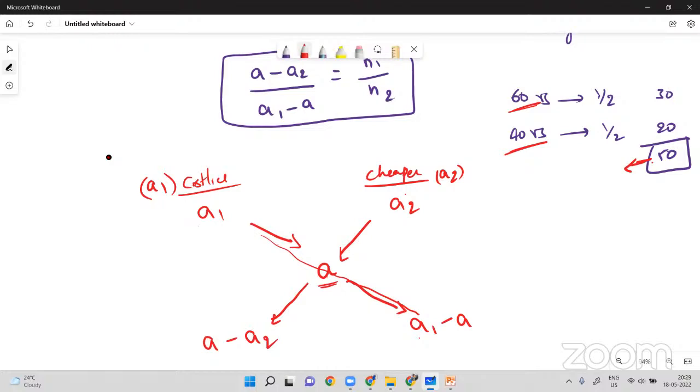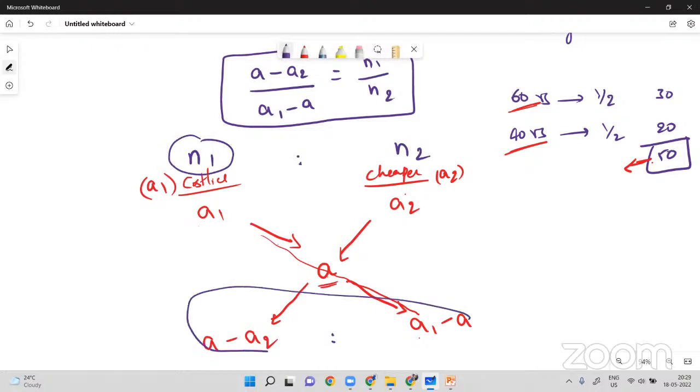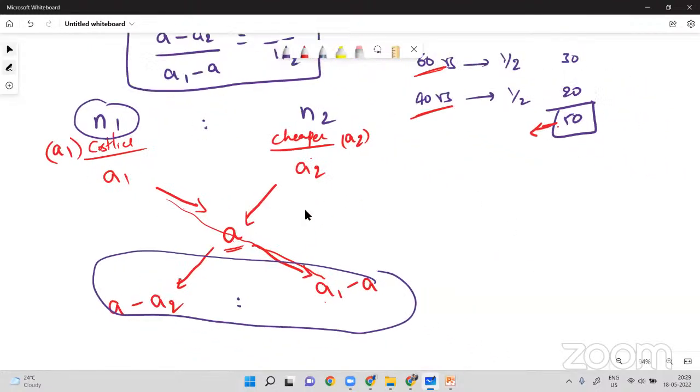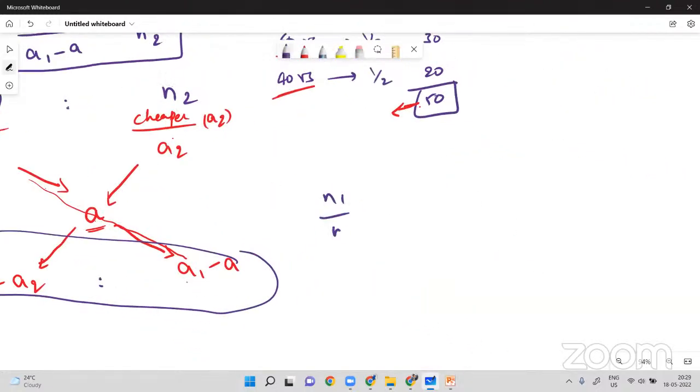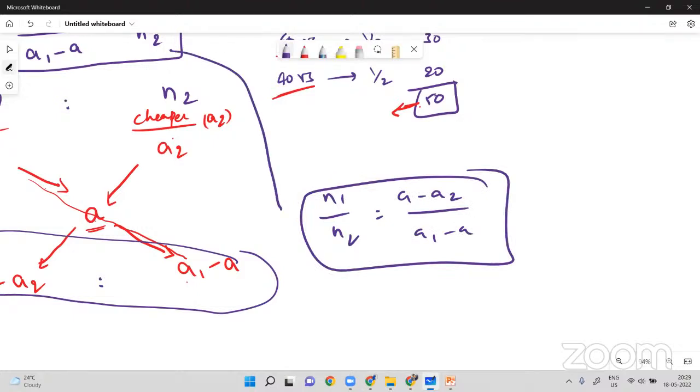Now ultimately I can say we should mix the two items in this ratio, n1 is to n2, and this n1 is to n2 is equal to this ratio. Hope it's clear. n1 is to n2 equals a minus a2 by a1 minus a. This is what we can draw from the theory.